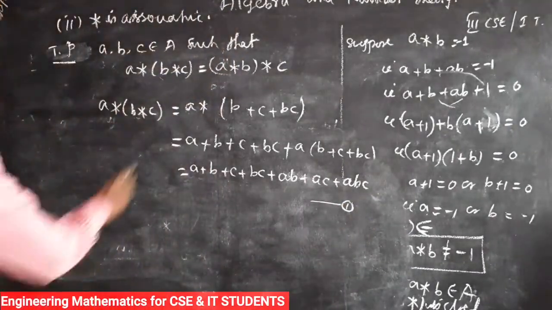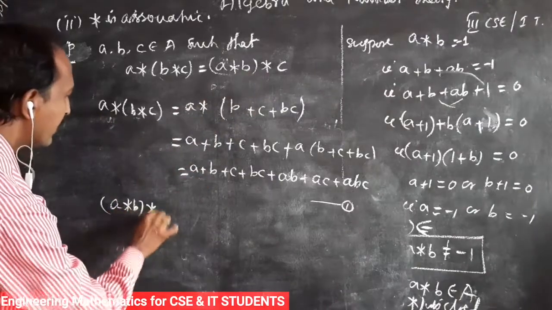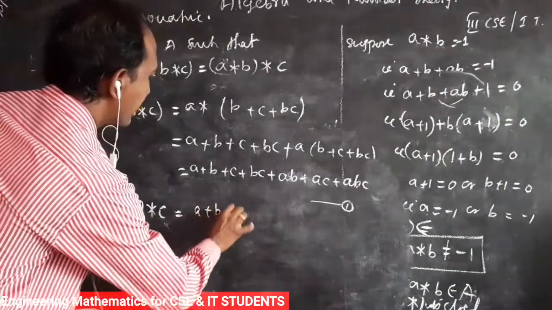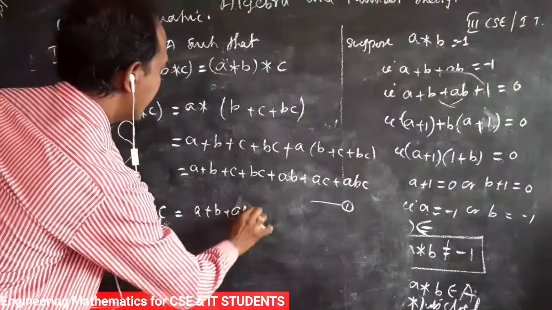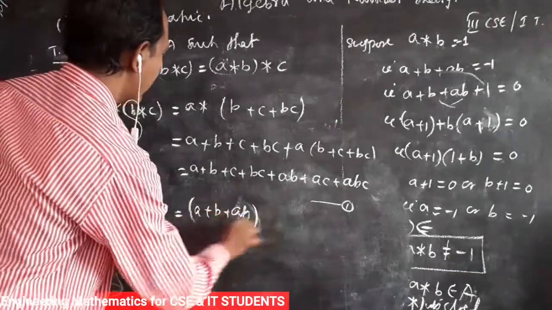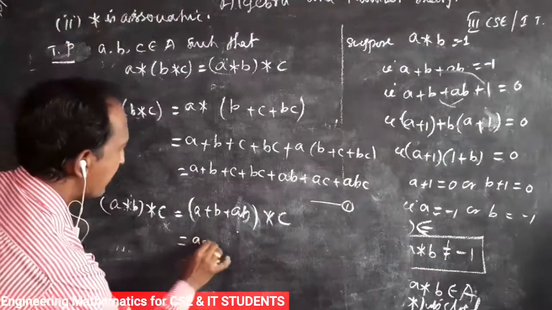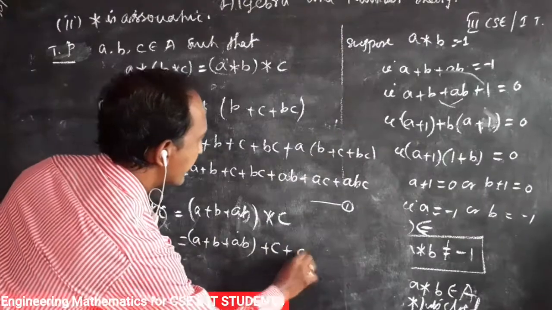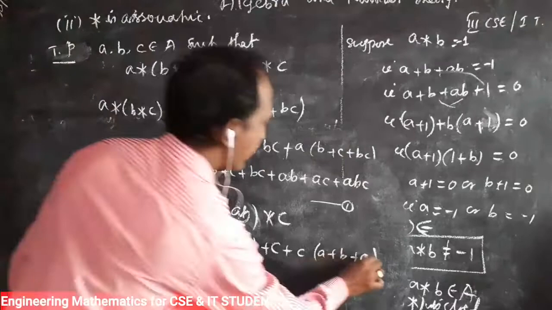Now we take the RHS. (A star B) star C equals, what is A star B? A plus B plus AB. So (A plus B plus AB) star C equals A plus B plus AB plus C plus C into (A plus B plus AB).